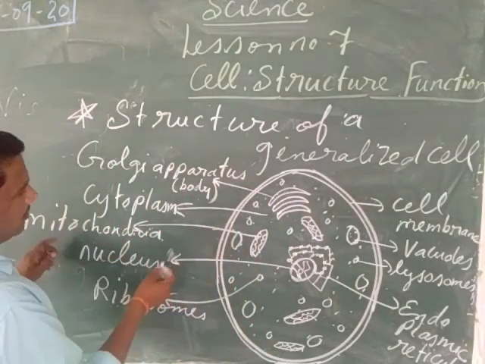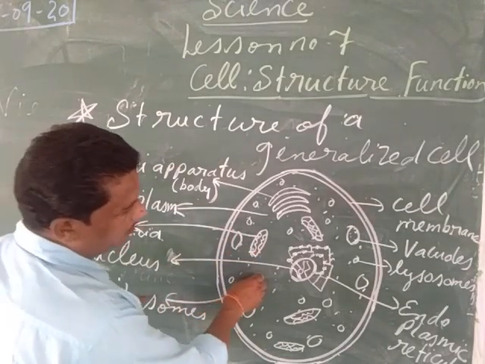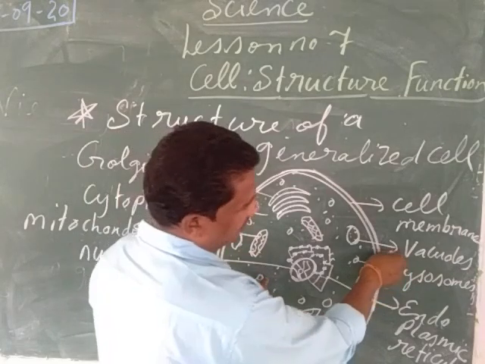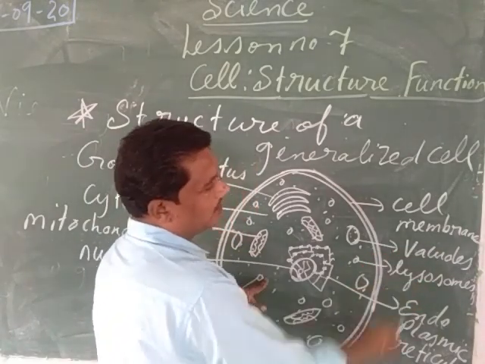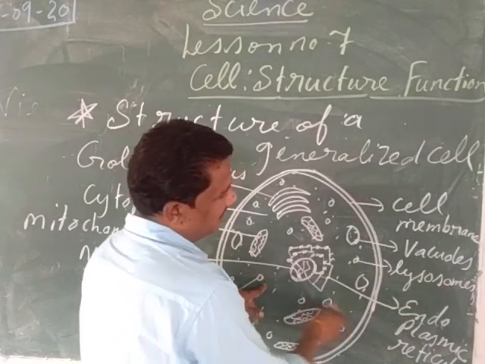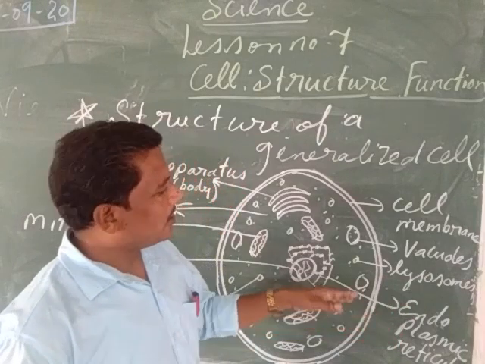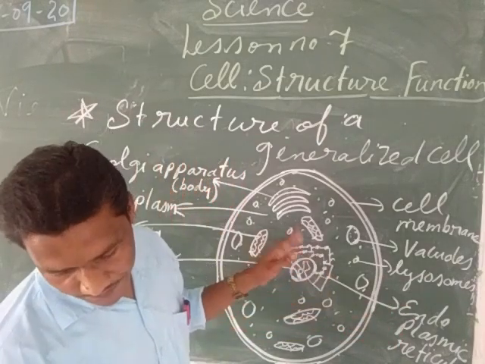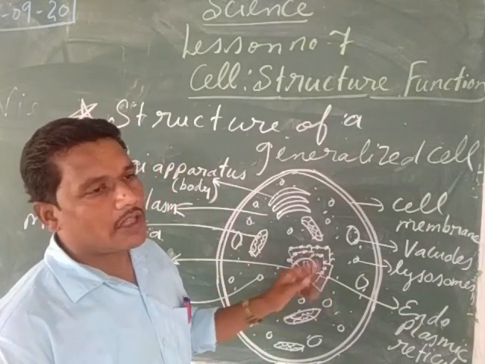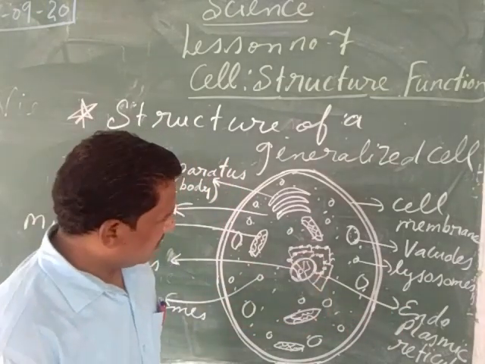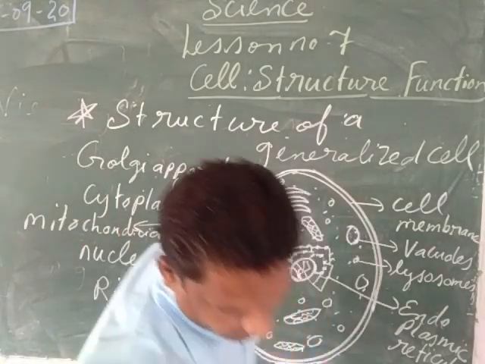Then we have seen about the mitochondria, they are the powerhouse of the cell. We have seen about the ribosome, they help in the synthesis of the protein. Then we have seen about the vacuoles which store water, food, salt and minerals. Then we have seen the lysosome which secretes a special type of enzyme. Then we have seen the endoplasmic reticulum, which also helps in the transportation of the cell product. This endoplasmic reticulum is of two types, smooth endoplasmic reticulum and rough endoplasmic reticulum. And then we have seen about the vacuoles and the Golgi body.